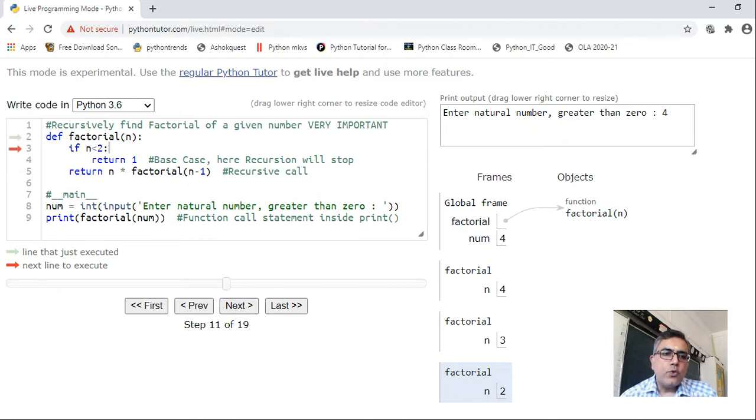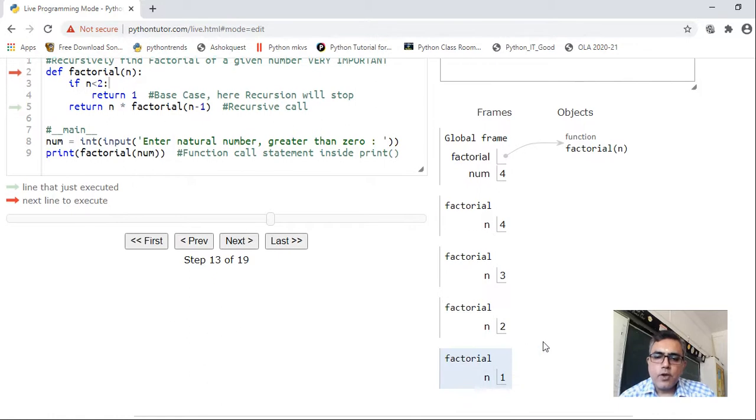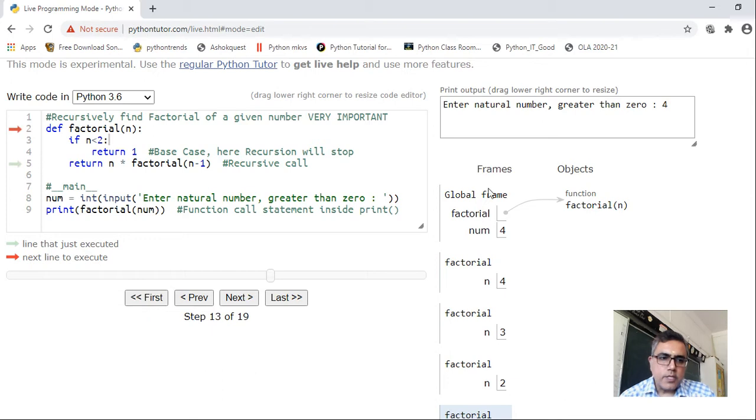Again 2 is less than 2, false. False means again it will come here. It will come to return n into factorial. What it will return? 2 into factorial 1, right? So now again factorial function will be called with value of n as 1, right? Now this time you see the execution here. If I click on next, if 1 is less than 2, yes. Yes means it will come here, right?